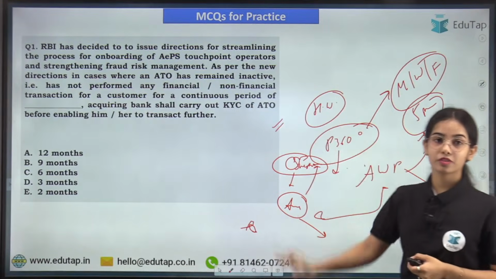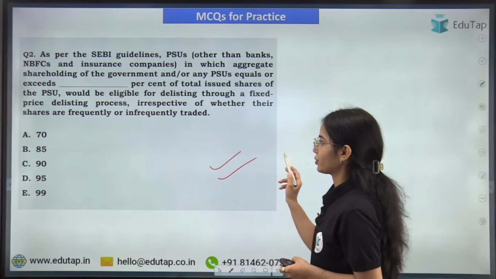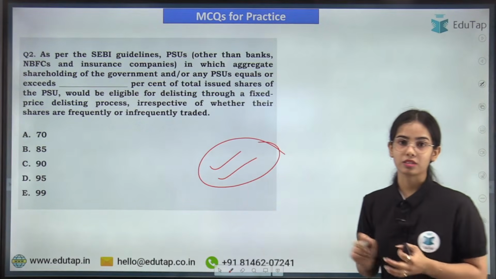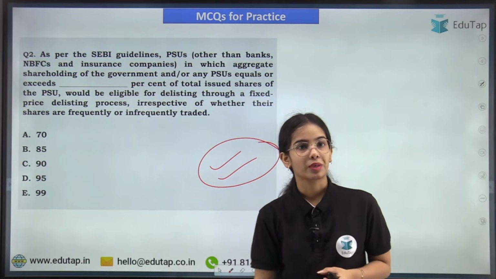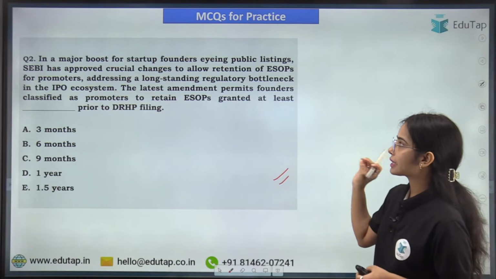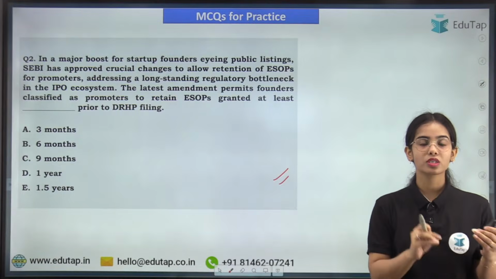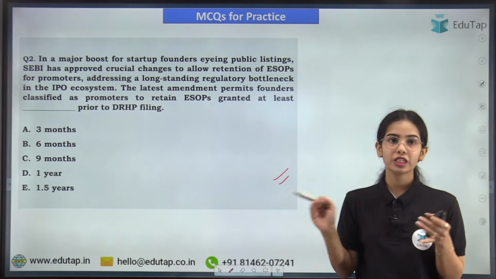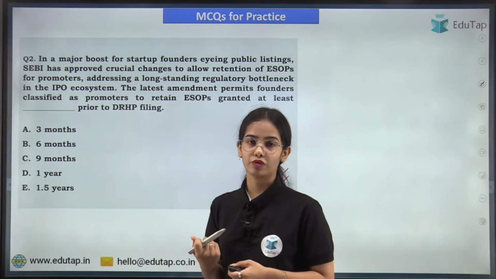Okay, so this is the first question. Try to answer this. Now coming to the second question. I hope you will be easily able to answer this question also. Now moving forward with the third question. Try to answer the latest amendment that has happened: the founders will be allowed to have the ESOP if the ESOP is granted at least dash prior to DRHP filing, offer document filing.